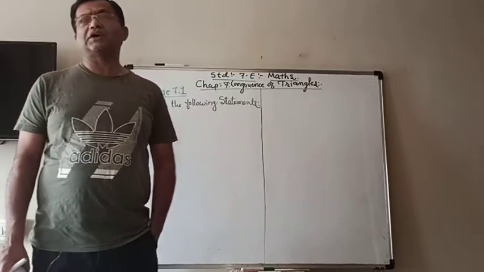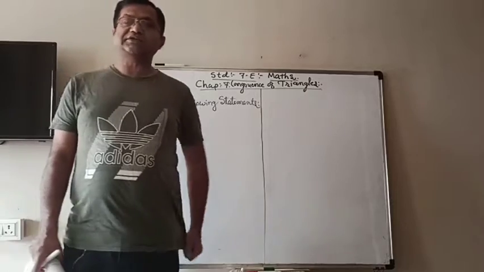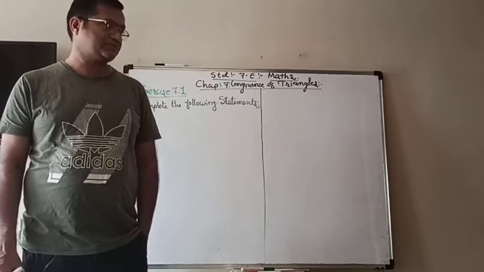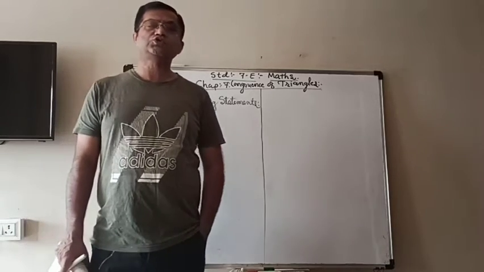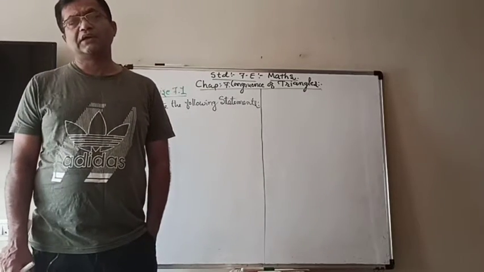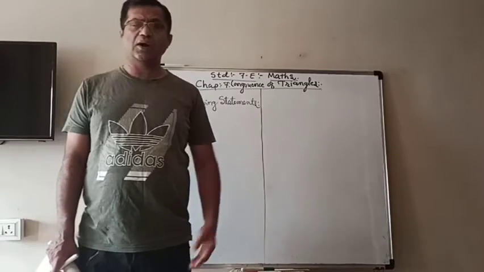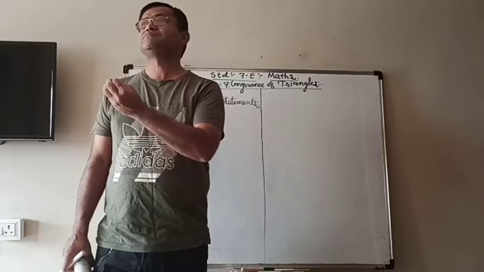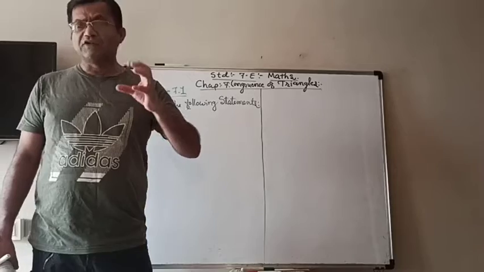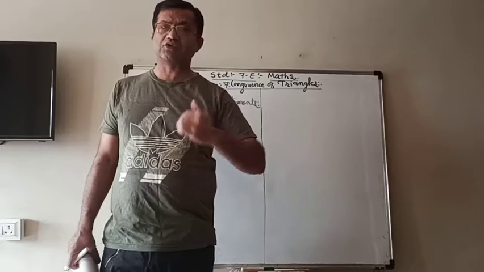Then we talked about the congruency of triangles. In triangles, there are three sides and three angles. So, two triangles are said to be congruent when the three sides and the three angles of one triangle are equal to the corresponding parts of the other triangle. We also learn that there is a special correspondence that we have to follow.